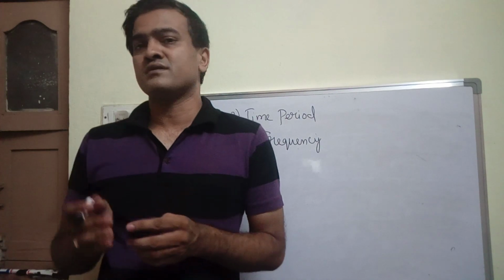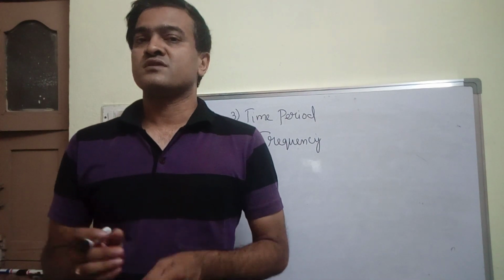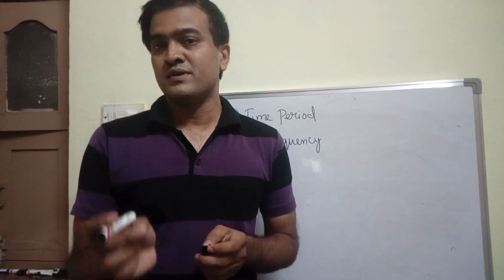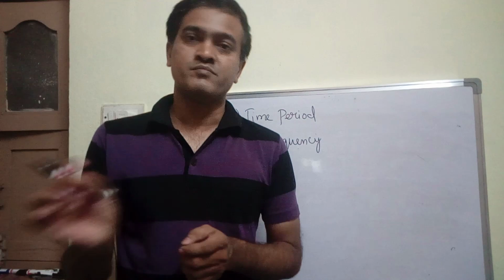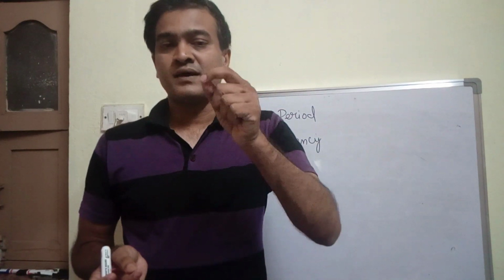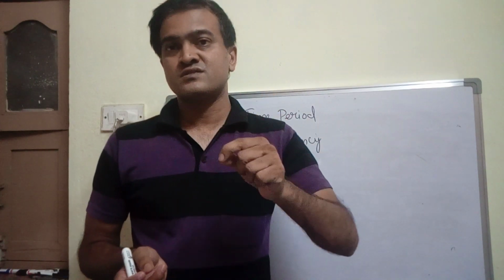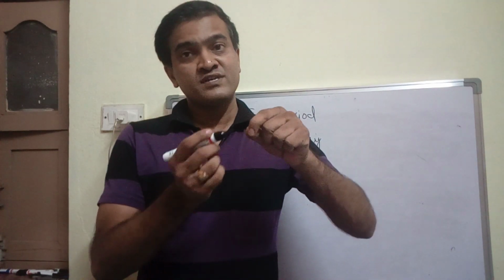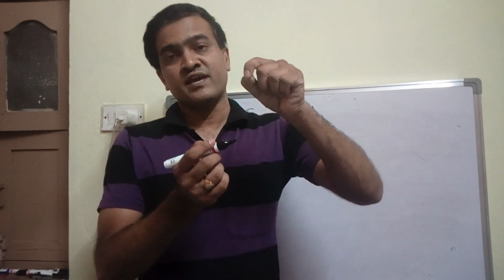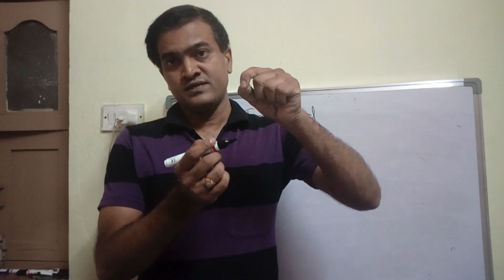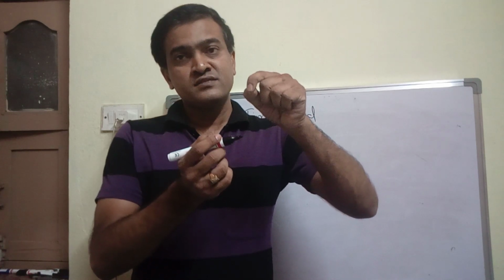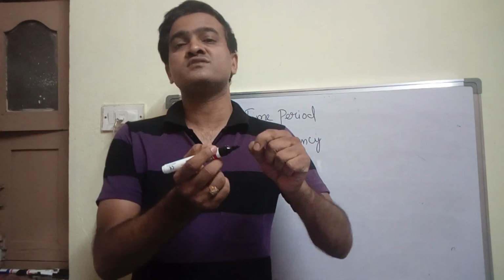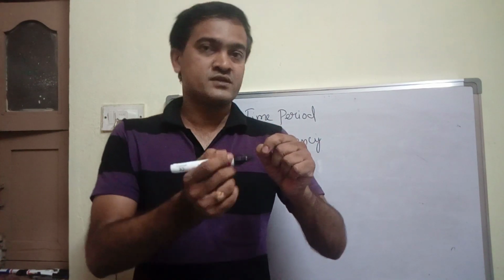What is meant by time period? Time period is nothing but the time taken by a particle to complete one oscillation or one vibration, right? If a particle oscillates from its mean position, it starts from the mean position, goes to one extreme position, then goes to the other extreme position at the bottommost point, and again reaches the mean position. That is called time period.